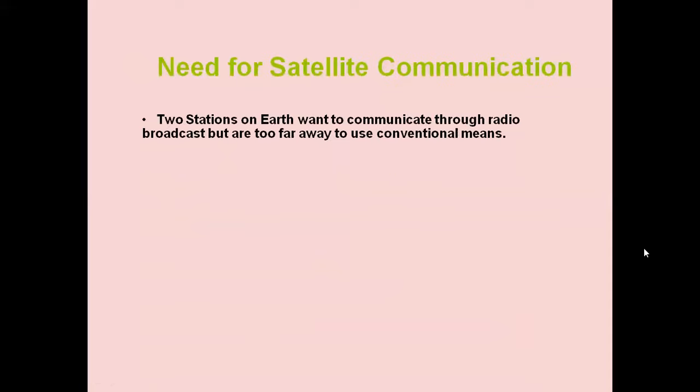Why satellite communication? What is the requirement for extraterrestrial propagation or extraterrestrial communication? The reason is that two stations on Earth want to communicate through radio broadcast but are too far away to use conventional means.